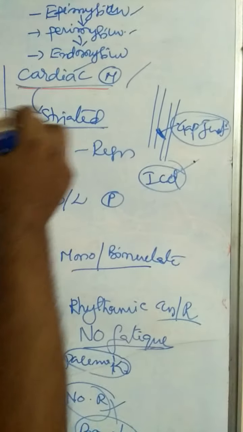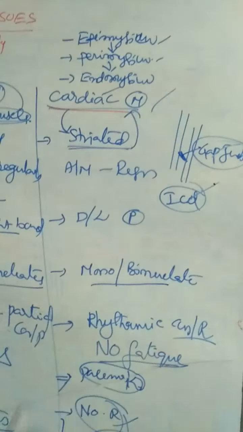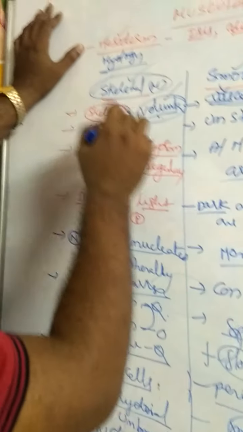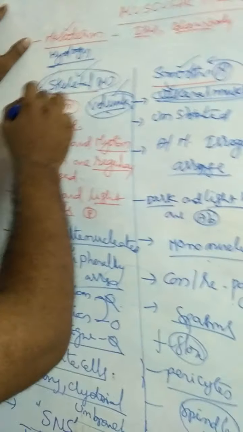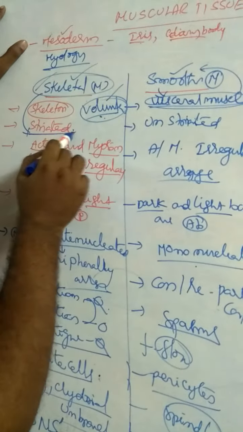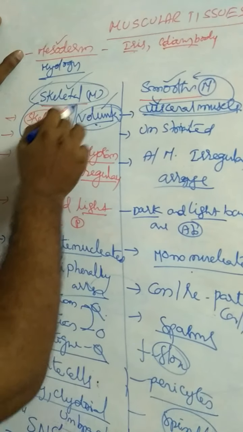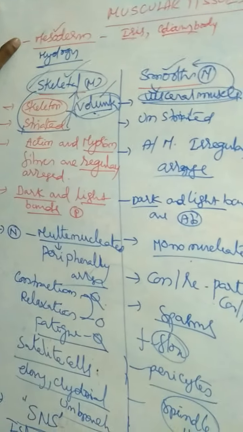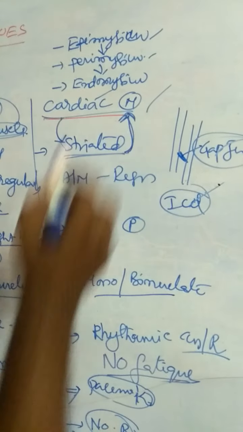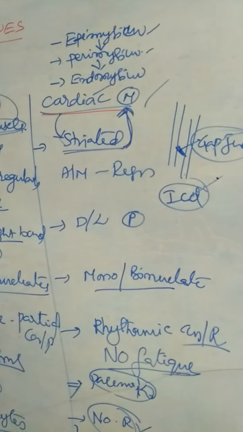All skeletal muscles are striated muscles, but all striated muscles are not skeletal muscles. All cardiac muscles are striated, but all striated muscles are not cardiac muscles.